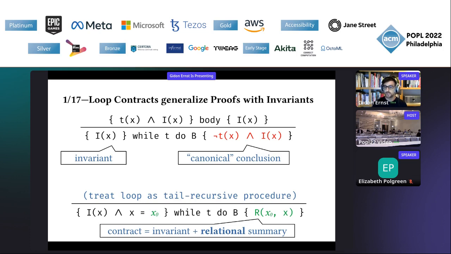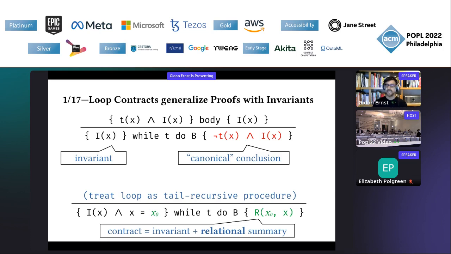So a contract consists of an invariant and such a relational summary. And let me just say that it is crucial that it is a relation for the approach to work. And secondly, it is this first argument, the x0, that moves across iterations in contrast to the invariant, which moves this argument x. And I will explain how. But first, let me convince you that this is worthwhile.